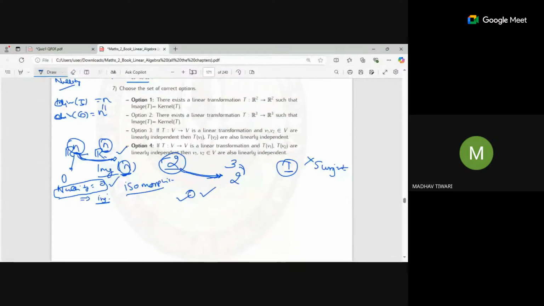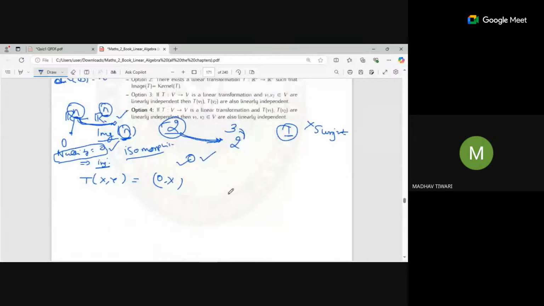Now the seventh one. There exists a linear transformation from R2 to R2 such that the image of T is equal to the kernel of T. What does that mean? Can anyone tell me? We can give an example: T of (x, y) is (0, x). Now if you observe, the image space is nothing but the span of (0, 1).